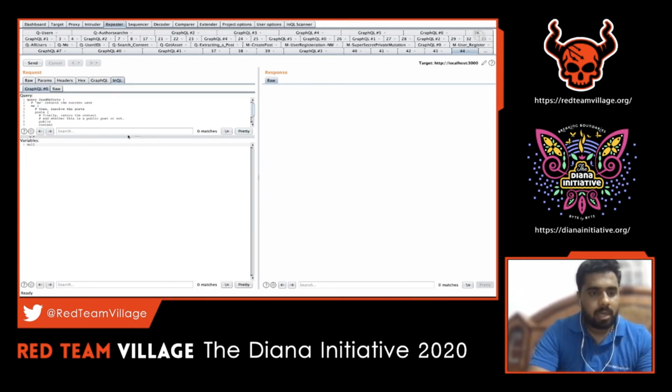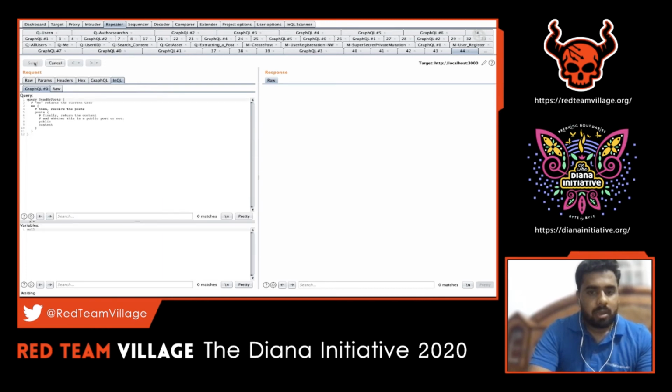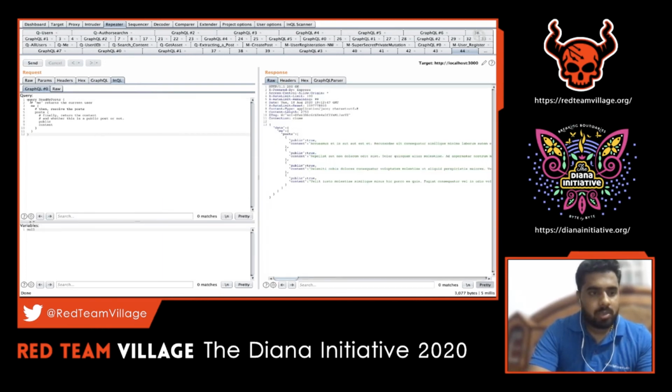So what I'm trying to do here is I'm just sending this particular request. What this query does is read my post. This name can be anything because we are just instructing that particular schema, so I'm running a query here. It can be even with my name, for example, Arun, query Arun, the same result comes back. So this name can be anything. Then this returns the current user. This particular query I just crafted for that vulnerable application. Here we have the result for that particular query.